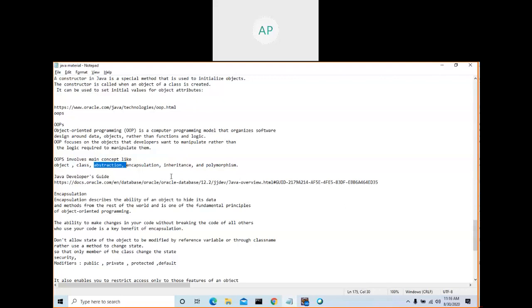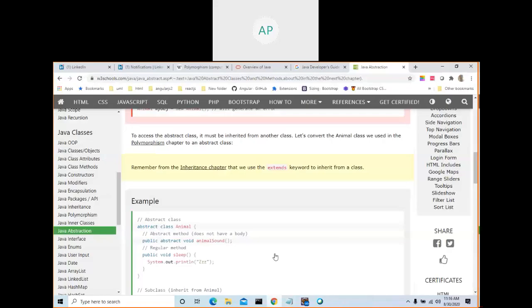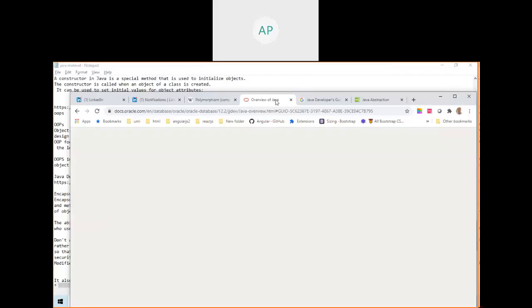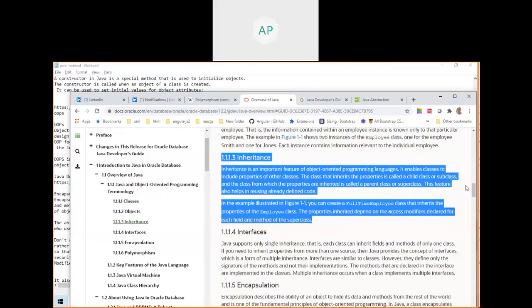So these are things that we saw at a high level. If you ask me what is abstraction, see, if you go to this Oracle site, sorry, encapsulation. If you go to this Oracle site, see what is encapsulation.